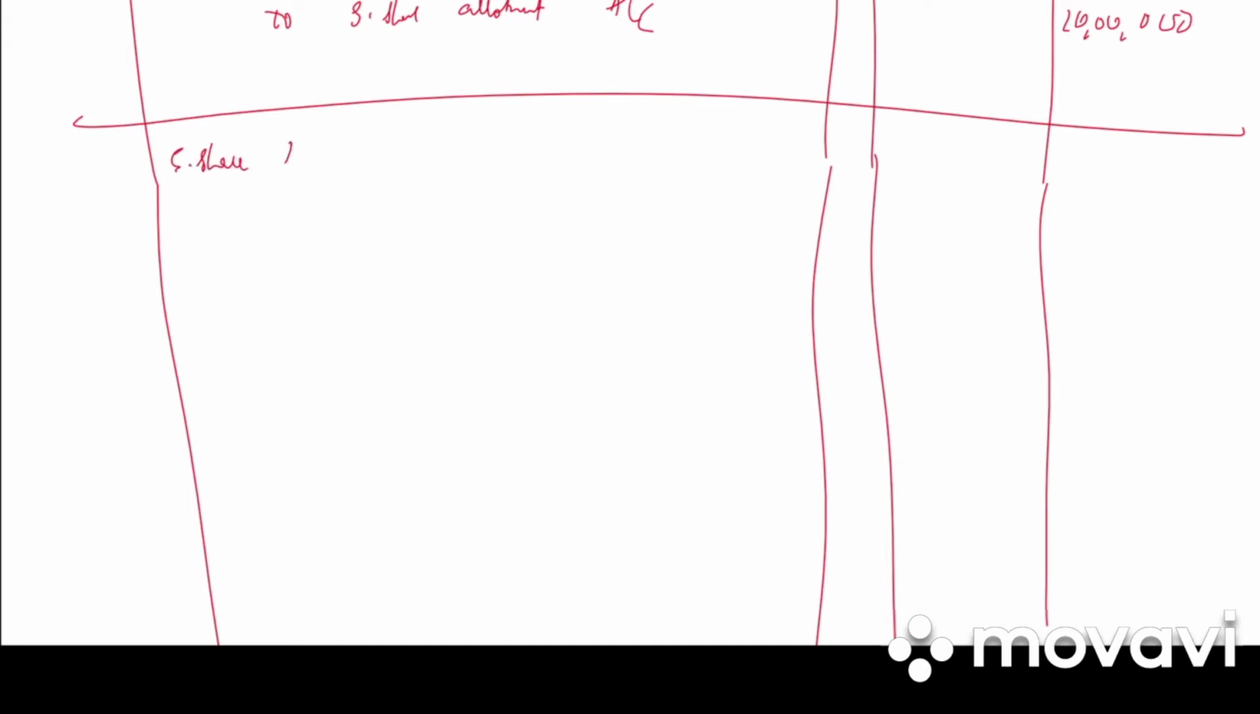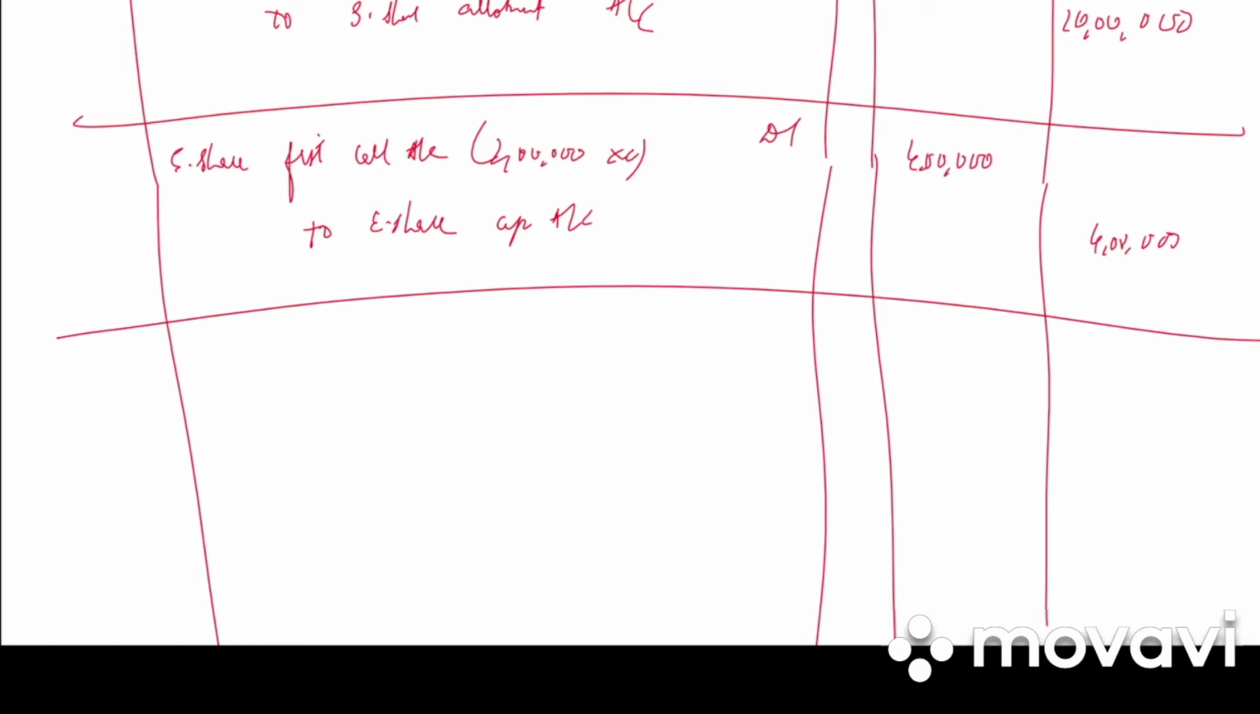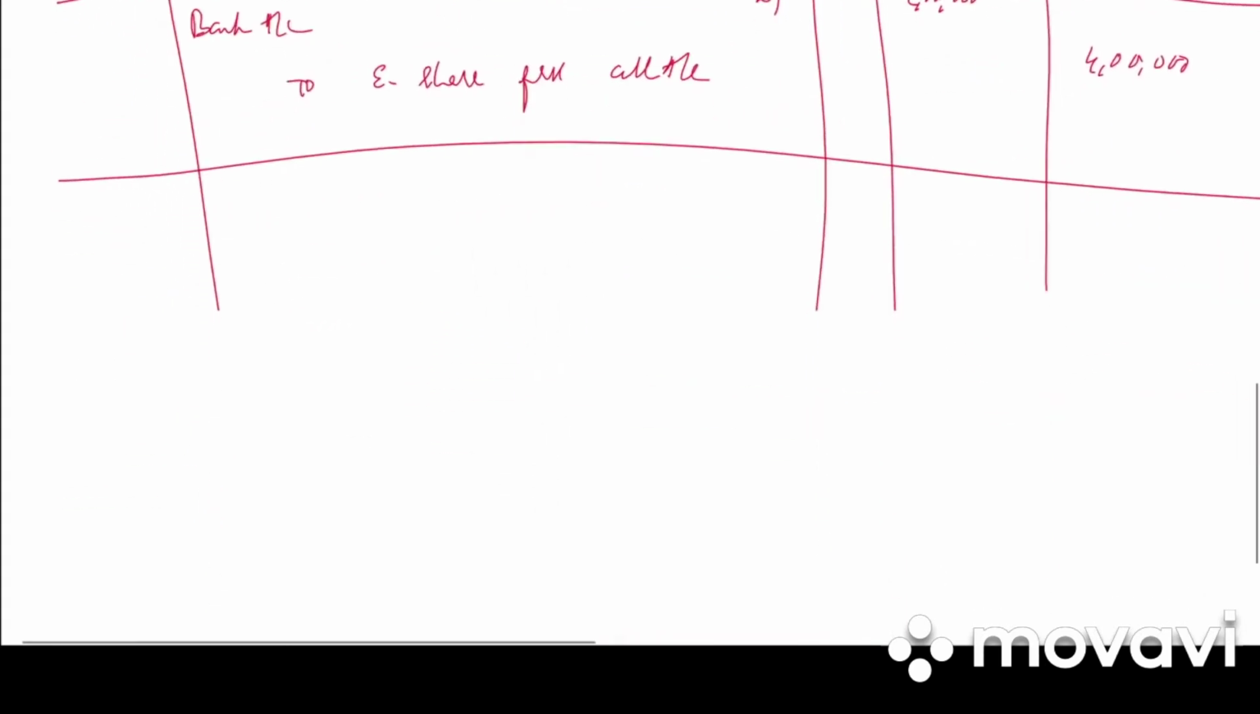So equity share first call account debited to equity share capital account. It is 2 lakh into 2, 4 lakh debit, 4 lakh credit. Write the narration: money due on first call. Next entry, bank account debited to equity share first call account, 4 lakh debit, 4 lakh credit. Write the narration: money received on first call.